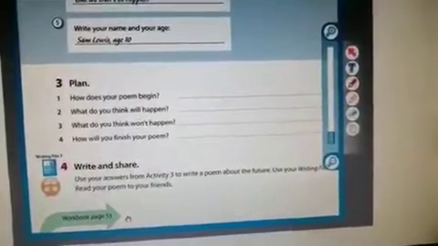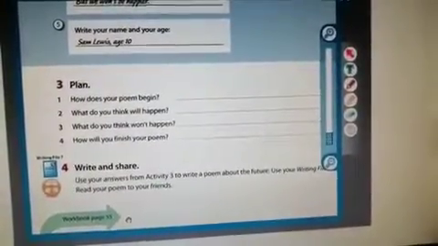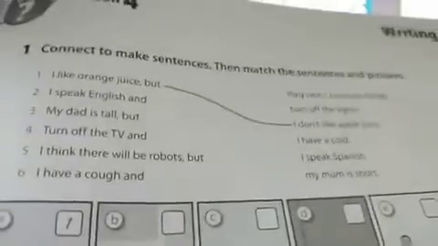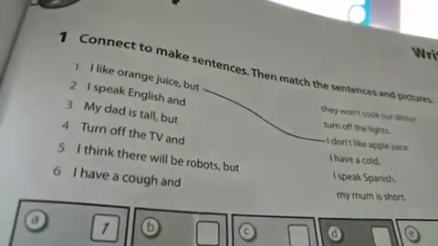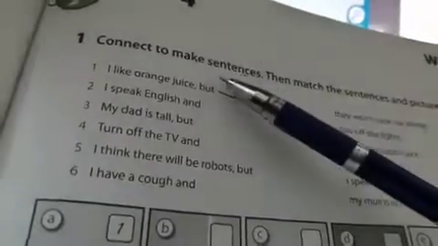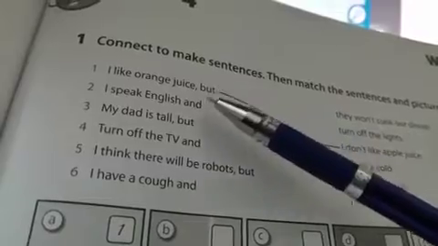The first activity is how to connect sentences together. Activity 1 here: connect the sentences together. As I said before, we are going to connect the sentences together by using but or and.